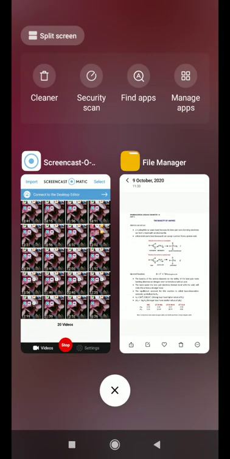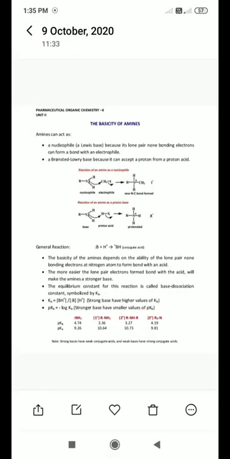Today we will discuss the next point, the basicity of aromatic amines. In the previous lecture, we discussed the basicity of amines and the factors affecting it. Today we will have a short recap on the basicity of amines and the factors affecting it, and we will also discuss some more additional points in detail.